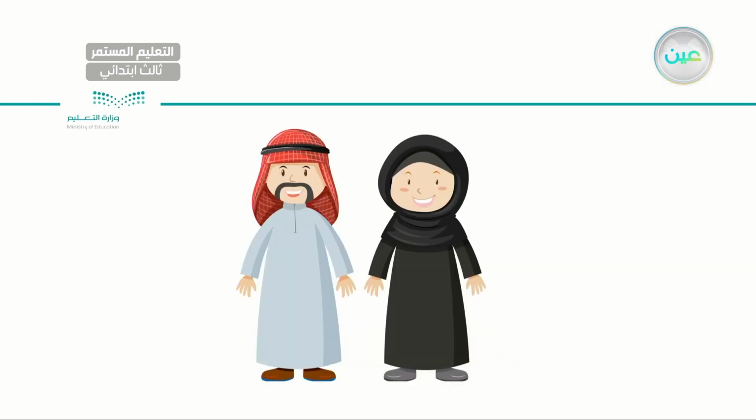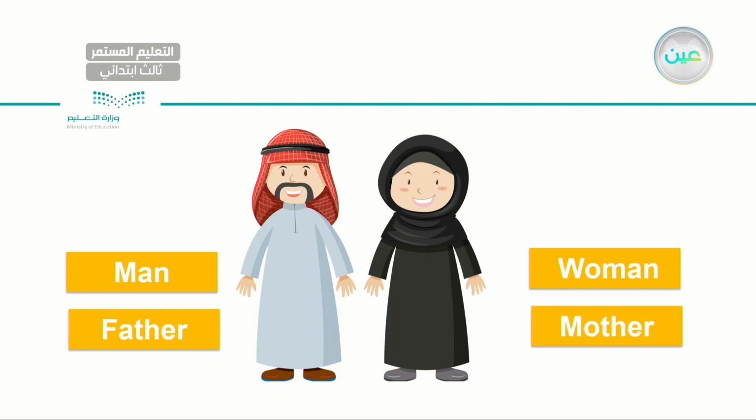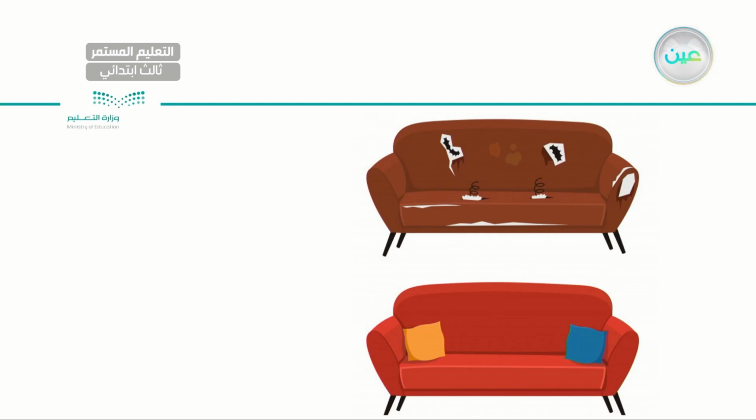Now how about this one? Here I have, very good, a man. What's the opposite to this noun? What's the opposite? Woman. Very good. So I have a man, I have a woman. Or he could be a father, so the opposite is mother. Very good. So let's read together. Man, woman, father, mother. Very good. So here are other opposites.